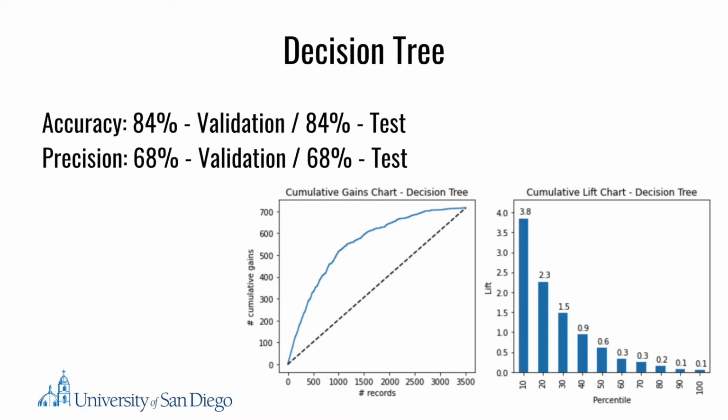The final tuned model yielded an accuracy of 87% and a precision of 68%. Moreover, the cumulative gains chart indicates that the model outperforms a random model, while the lift chart gives further insight on how well the model performs. For example, the lift chart indicates that if the top 20% of the sample is chosen, the model will have a gain 2.3 times that amount than choosing 20% at random.